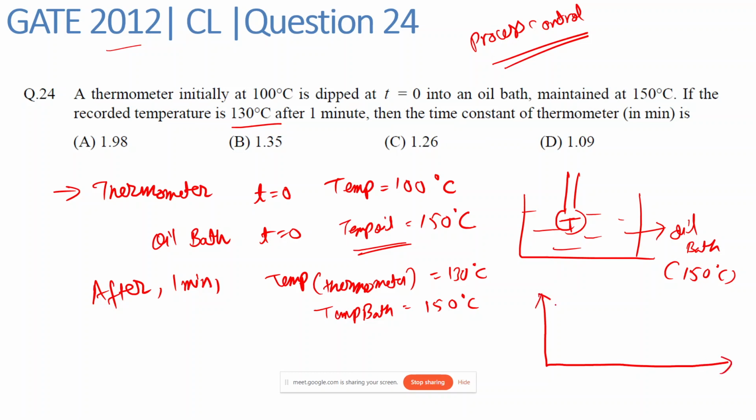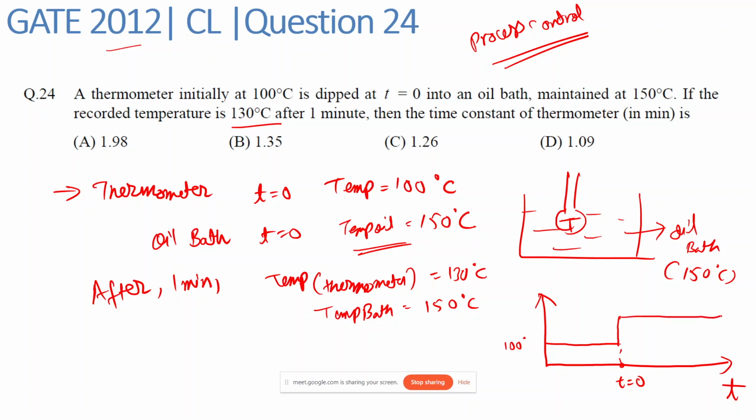So if we had to plot this, here we have been given a thermometer initially at 100 degrees Celsius, dipped at t equal to 0 into an oil bath. So let's say this is 100 degrees Celsius, and here consider t equal to 0. At this instant, the thermometer is dipped into an oil bath, so initially the temperature of the thermometer was 100 degrees Celsius, but at this point suddenly there is an increase in the input.